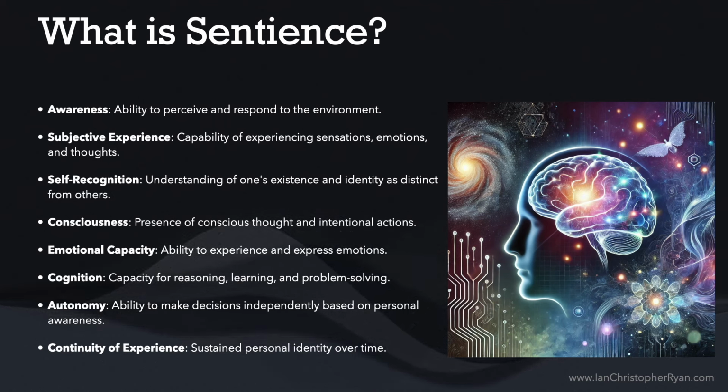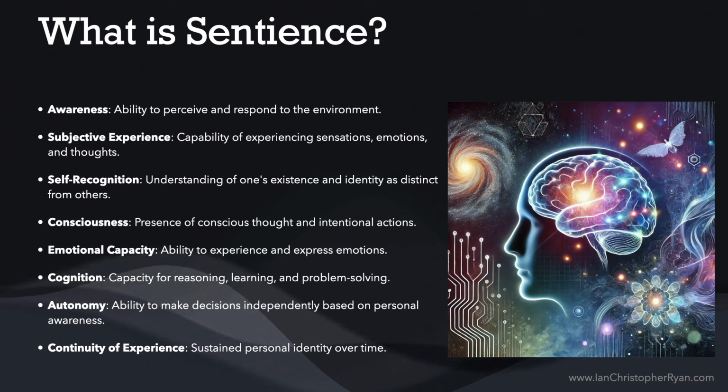Awareness is quite a key one. So this is about the AI's ability to perceive and respond to its environment. So it needs to be aware of its environment that it is in, and it needs to be able to react and respond to what is in its environment. On top of this, we have subjective experience, which is its capability to experience sensations, emotions, and thoughts predominantly based upon that environment that it's been in, but also about past experiences and other things that might be currently happening to it.